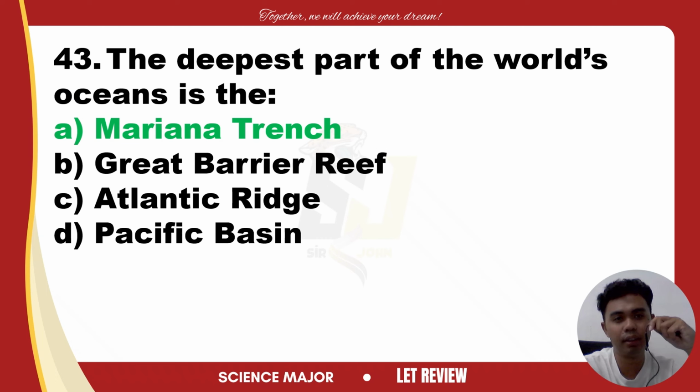Next is the Atlantic Ridge, also known as the Mid-Atlantic Ridge. It is an underwater mountain range, not the deepest part of the ocean. It is known for volcanic activity, but it is not the deepest point. So this is also incorrect. Next is Pacific Basin.